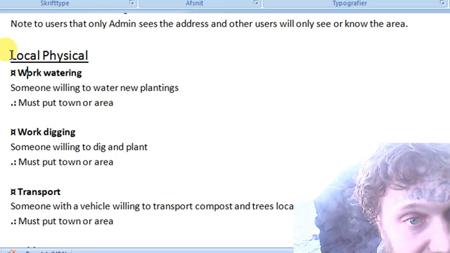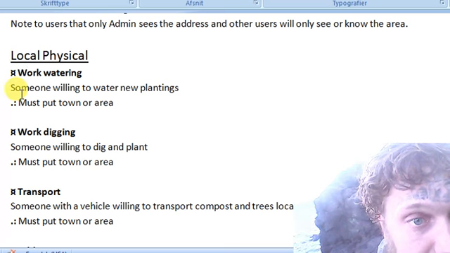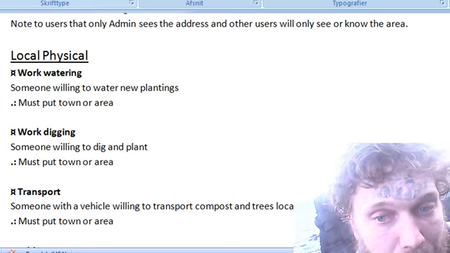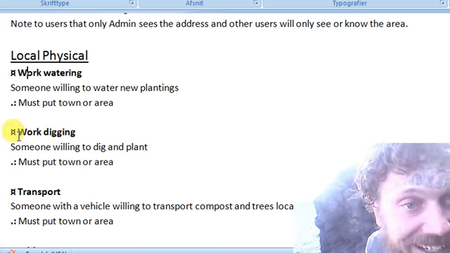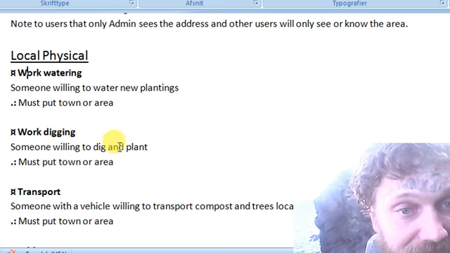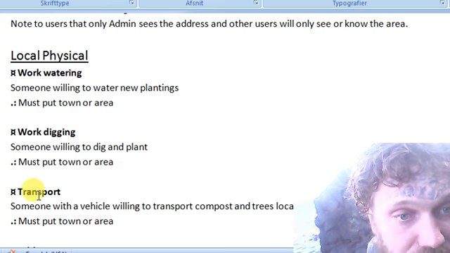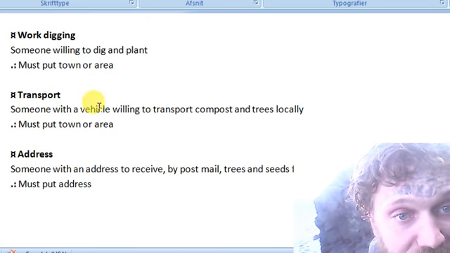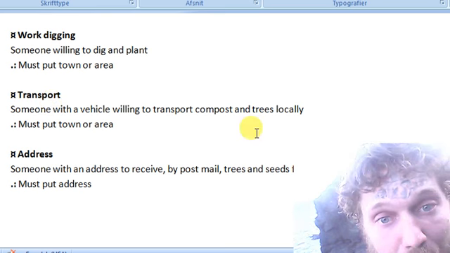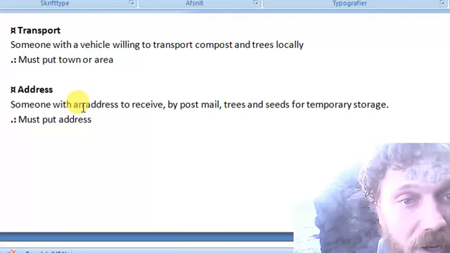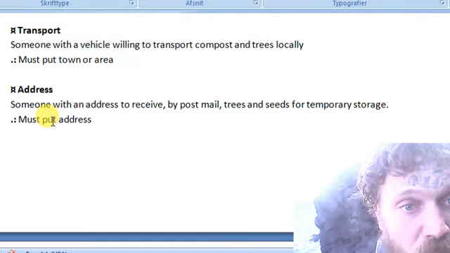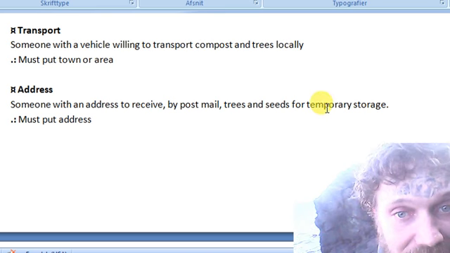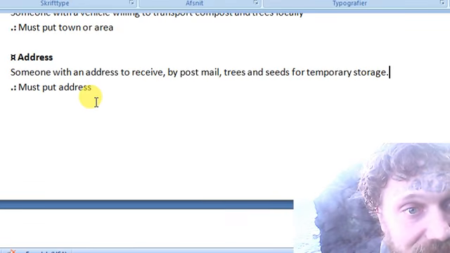Local physical. Work watering. Someone willing to water new plantings. Must put town or area. Work digging. Someone willing to dig and plant. Must put town or area. Transport. Someone with a vehicle willing to transport compost and trees locally. Must put town or area. Address. Someone with an address to receive by post mail trees and seeds for temporary storage. Must put address.